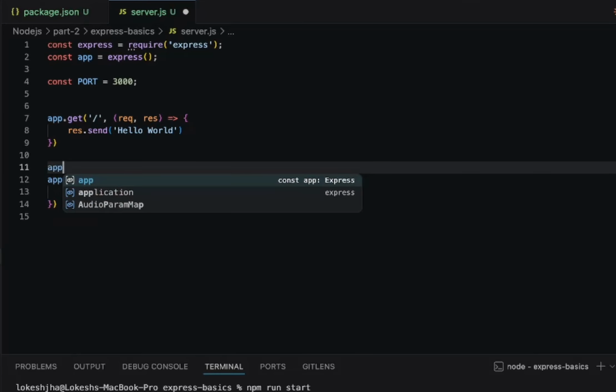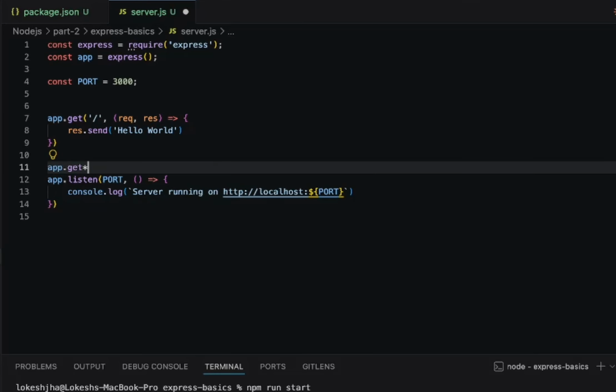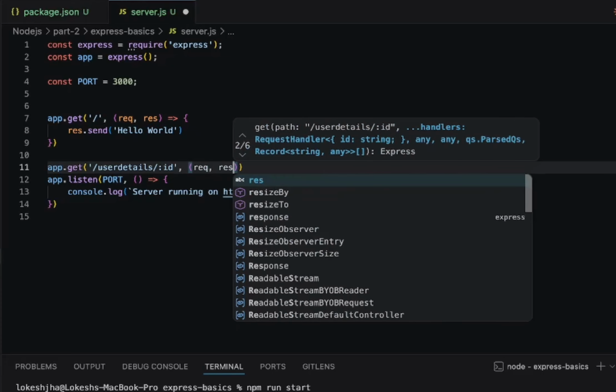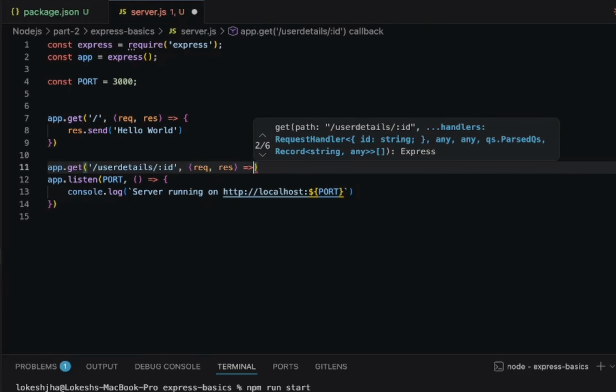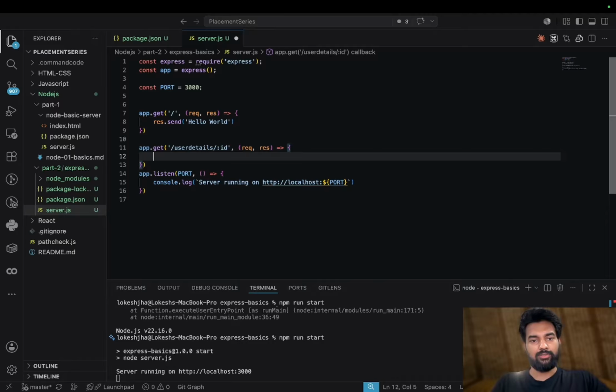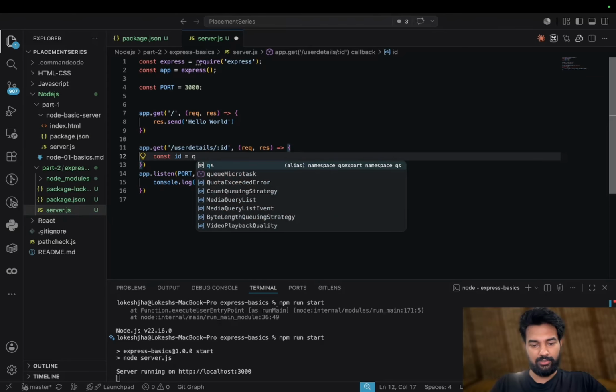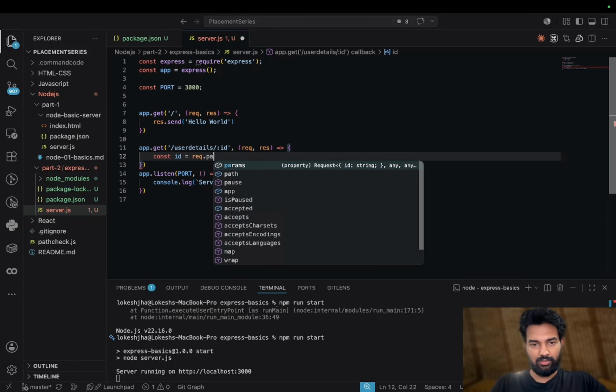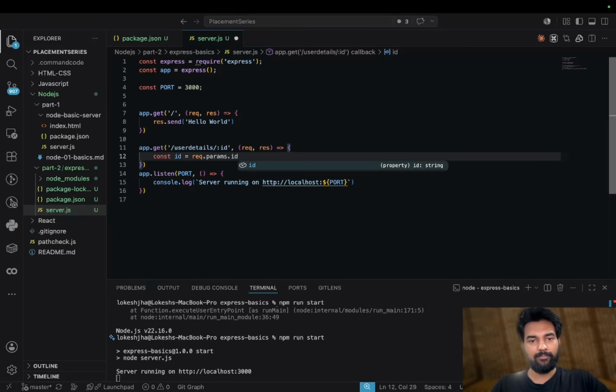So in the code we will see app.get, slash, let's say user detail slash ID, and we can put request, response. Here we can do const ID equals request.params.ID.